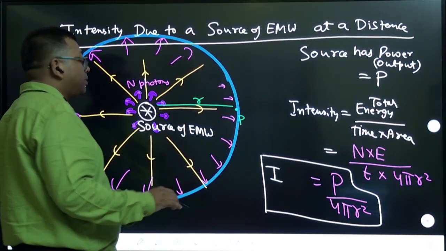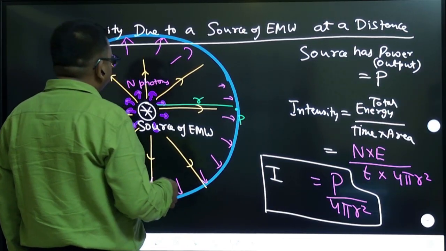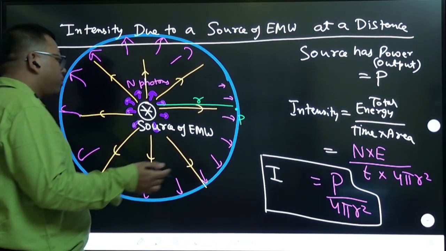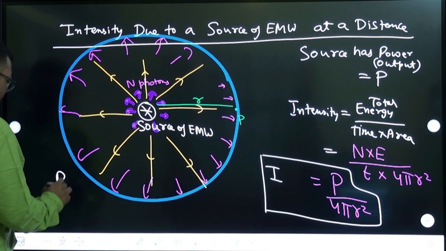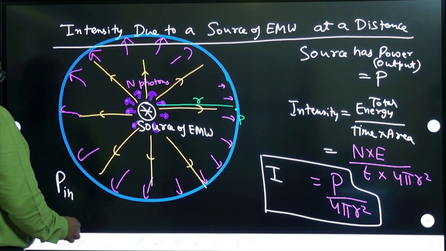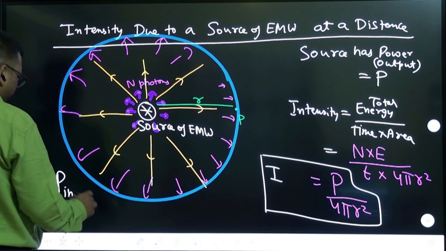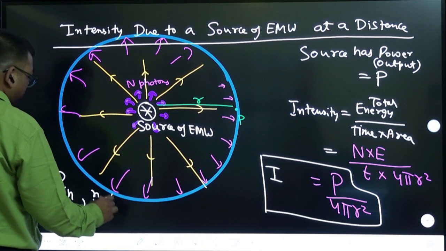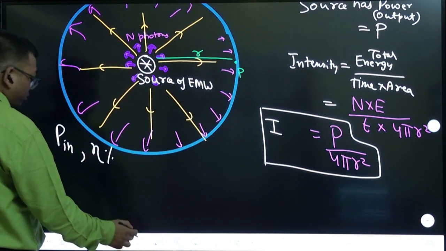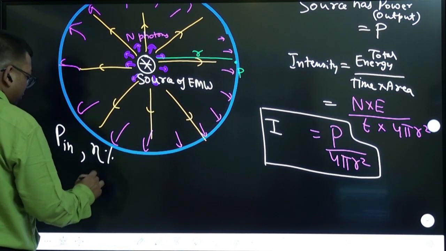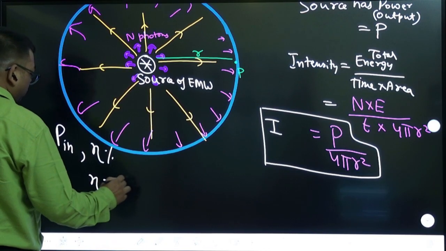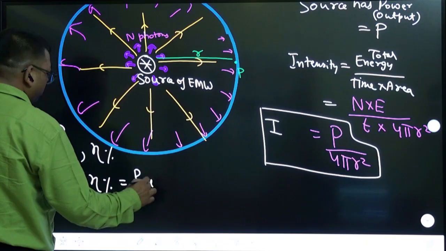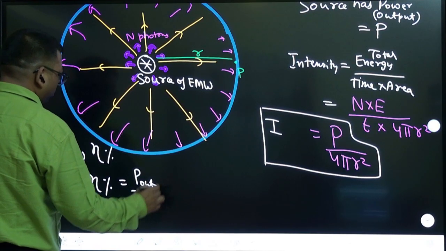But sometimes they say that the input power is something, and they will give the efficiency, or percentage efficiency. All of us know that percentage efficiency is equal to output power by input power into 100.